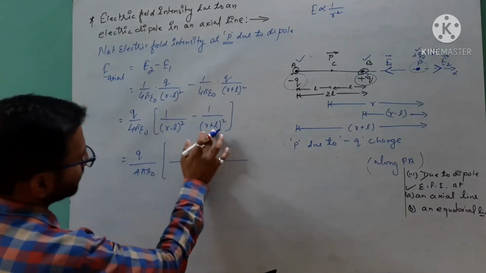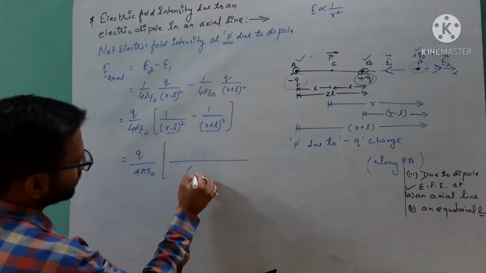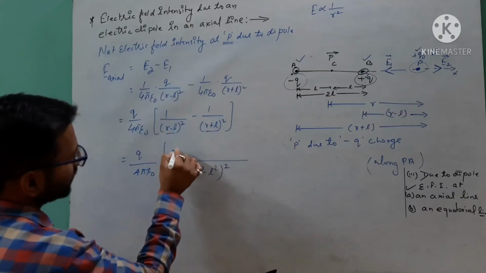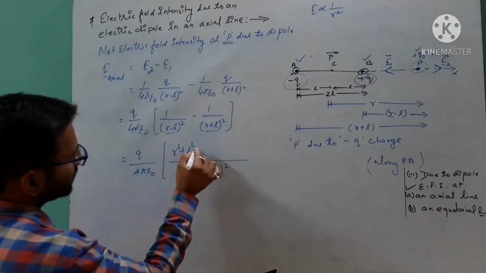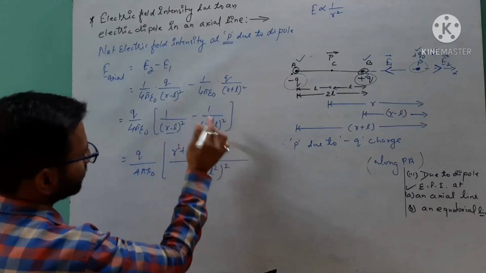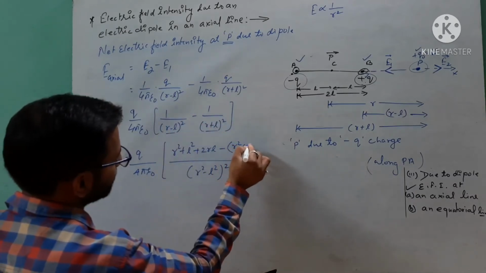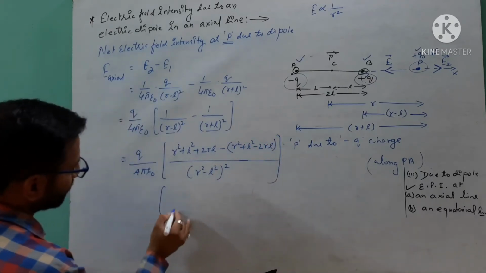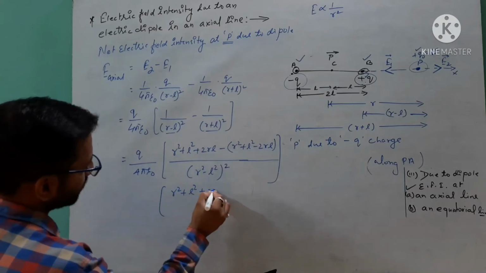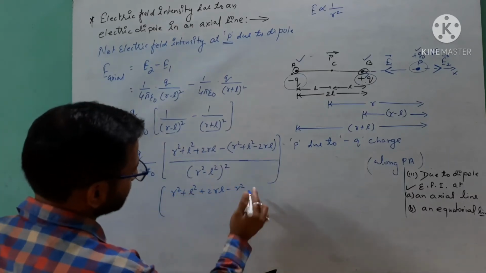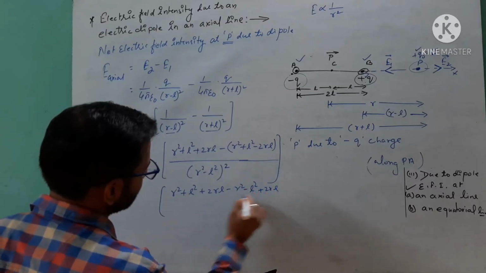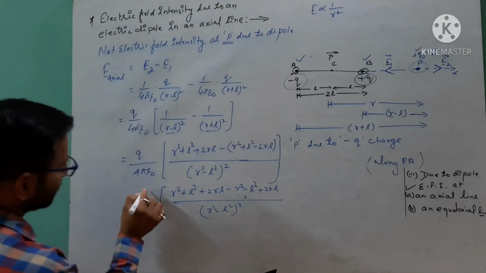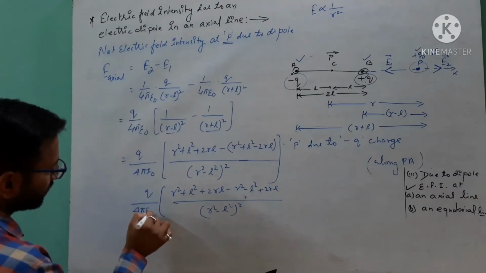The LCM of these two is (r square minus l square) whole square, and after opening, (r plus l) whole square is r square plus l square plus 2rl, and (r minus l) whole square is r square plus l square minus 2rl. Now we write the final answer: r square plus l square plus 2rl minus r square minus l square plus 2rl, over (r square minus l square) whole square, times Q over 4 pi epsilon naught.